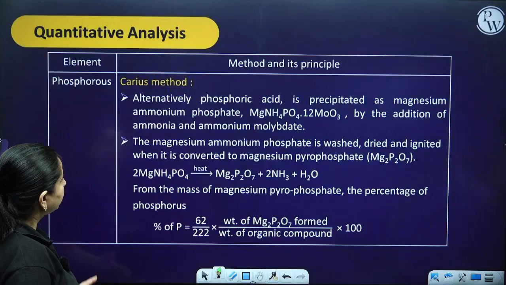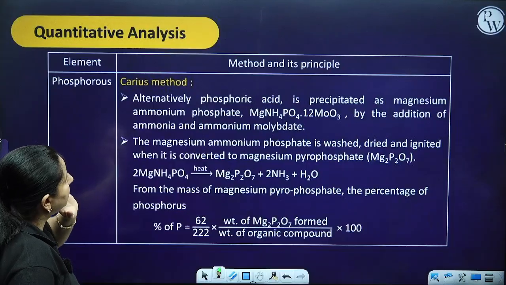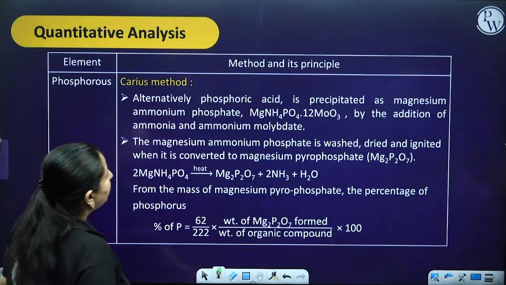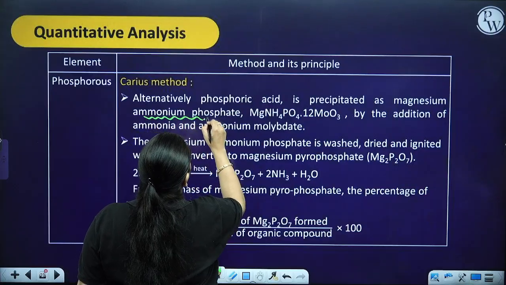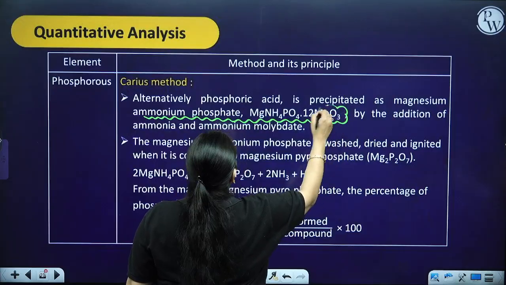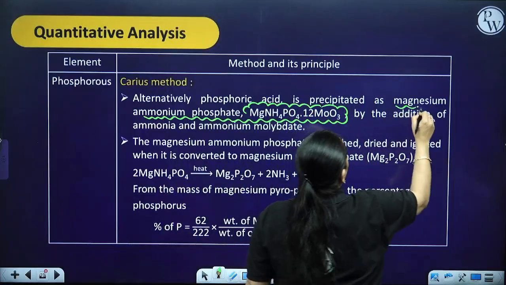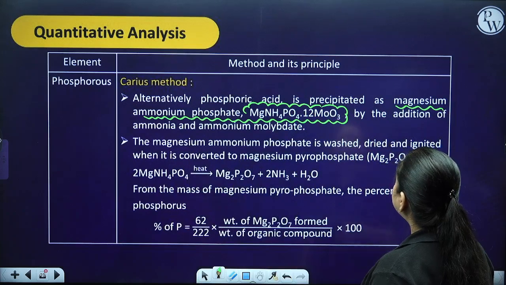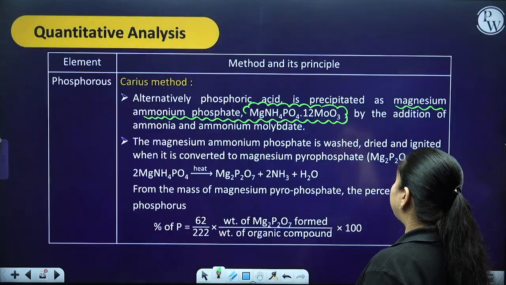Next, the alternative method is what? That is your phosphorus by the Carius method. In this particular case, magnesium ammonium phosphate is formed by the addition of ammonia and ammonium molybdate. The magnesium ammonium phosphate is washed, dried and ignited, when it is converted to magnesium pyrophosphate.